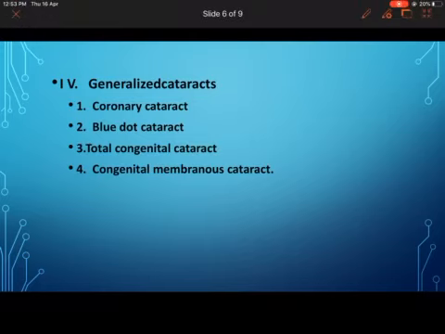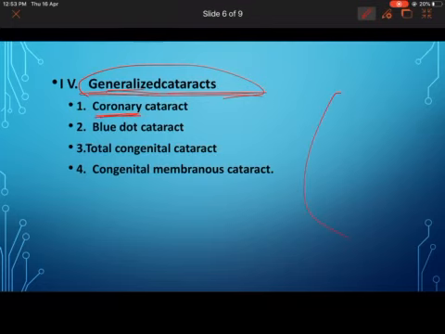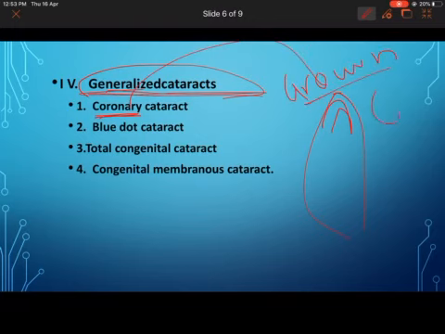In congenital cataract, one more cataract is the generalized cataract. It's not restricted to the cortex, polar or anterior capsular, nucleus, or generalized cataract. In that case, you have a coronary cataract. Corona, what is corona? Corona is nothing but a crown or circle. So it will be at the top or below, like a crown it will be there.